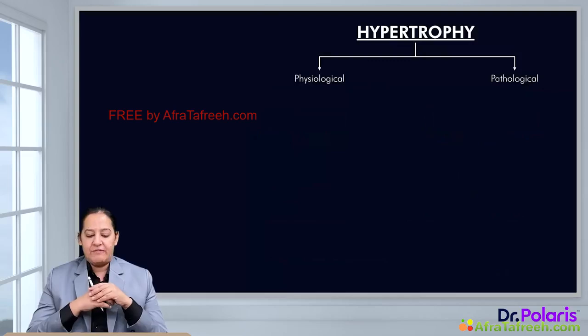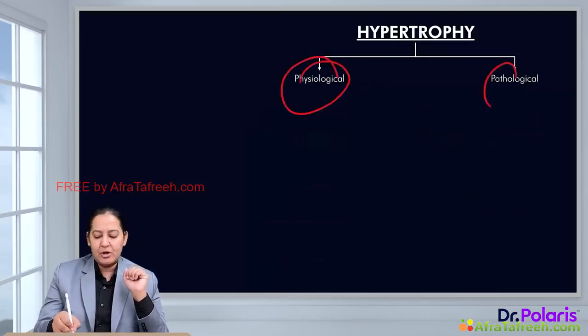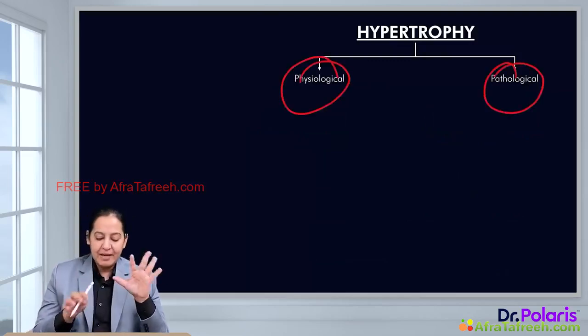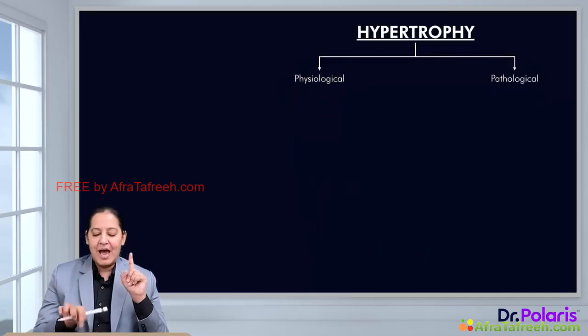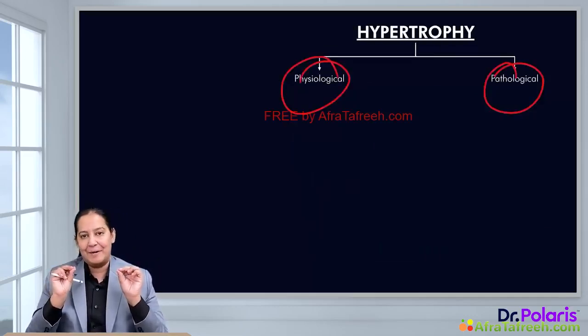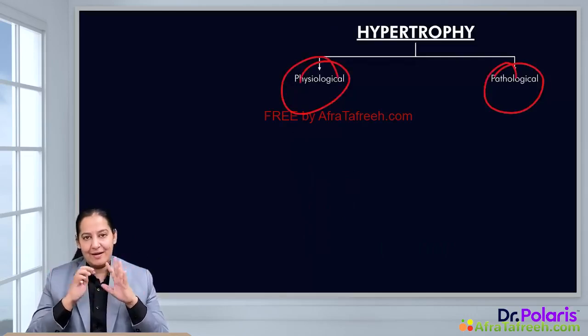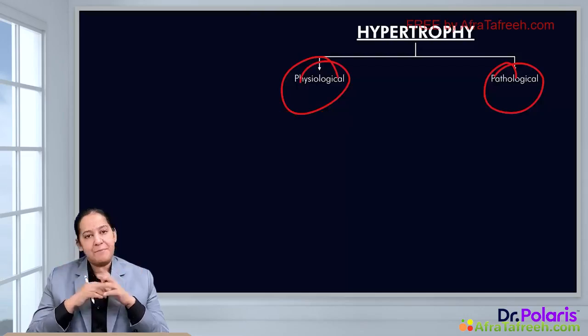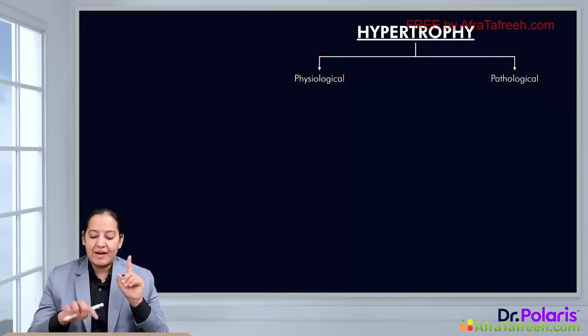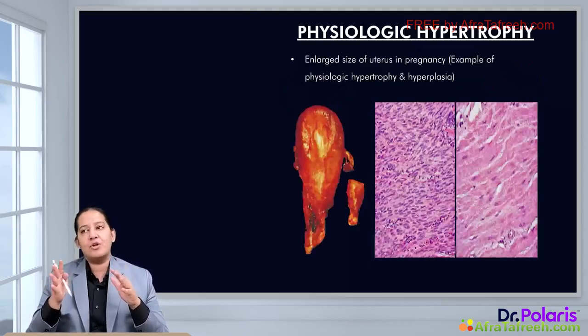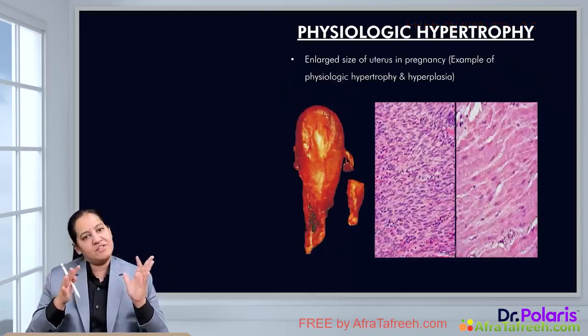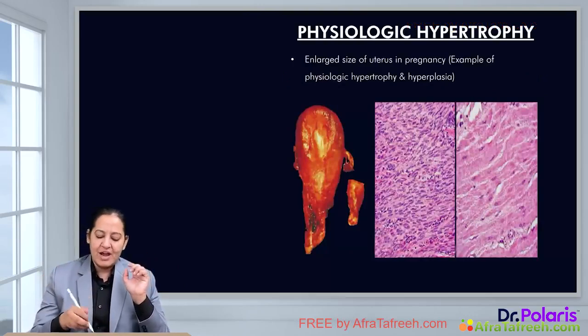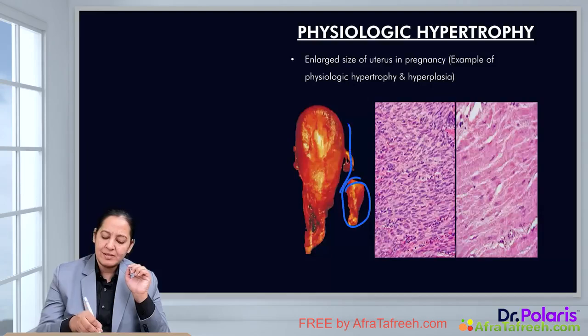There are two types of hypertrophy, physiological and pathological, just like hyperplasia. Let me give you a few examples of physiological hypertrophy. I have already given it in the last adaptation. Can you remember an example of physiological hypertrophy? Pregnant uterus. As I have told you, pregnant uterus is an example of physiological hyperplasia as well as physiological hypertrophy. In this diagram, you can see this is a non-pregnant uterus. This is a pregnant uterus.